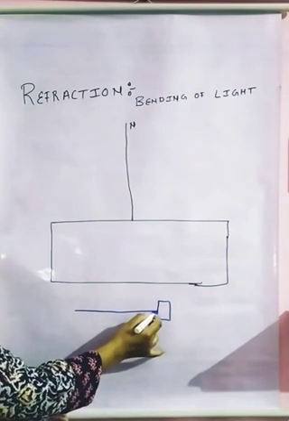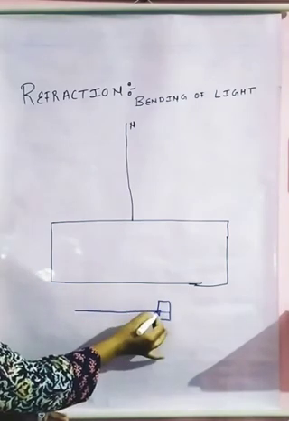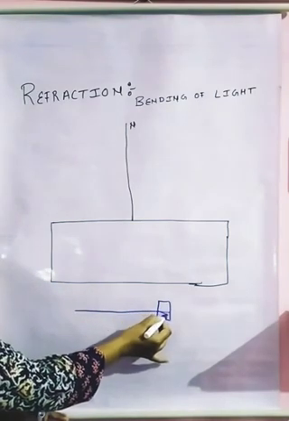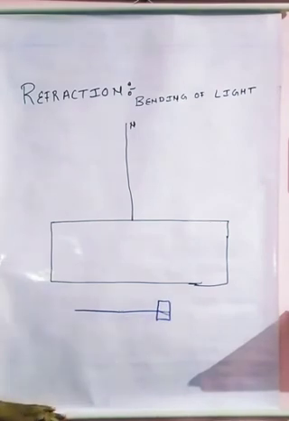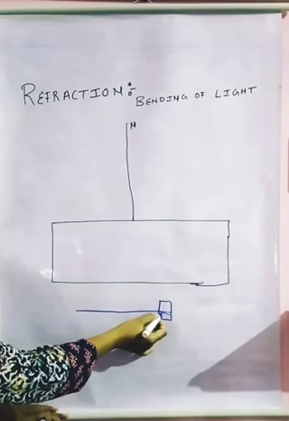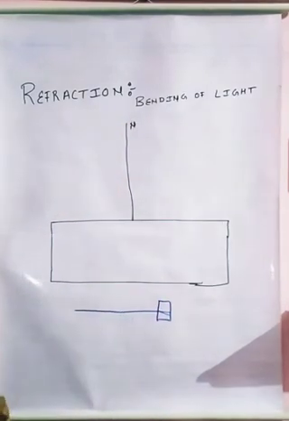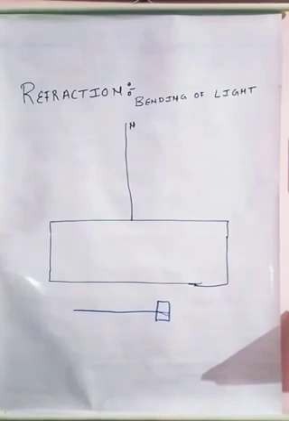So, when my light enters into it, it is not traveling straight but it gets bent. This bending of light through a transparent medium is called refraction of light. So what is refraction of light? Bending of light is known as refraction of light.